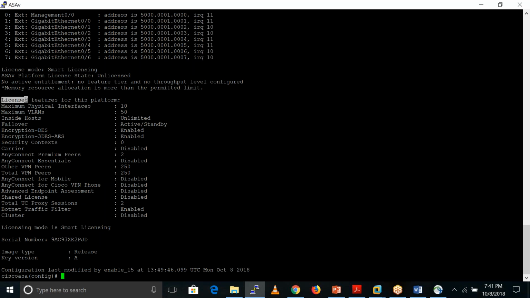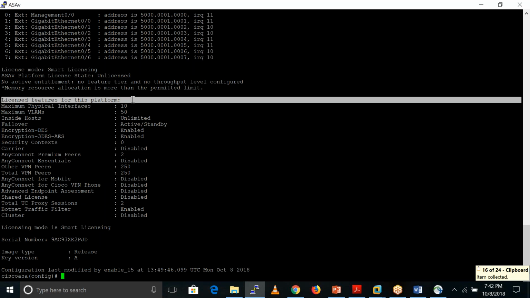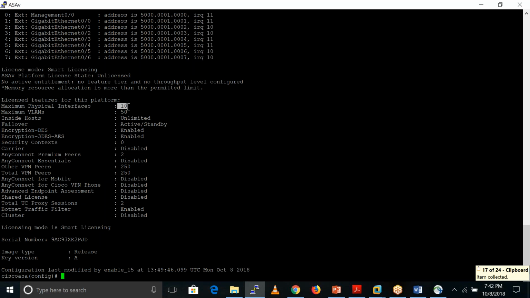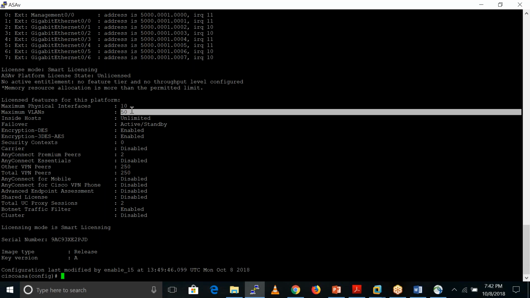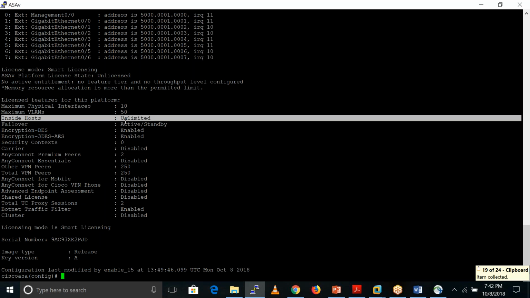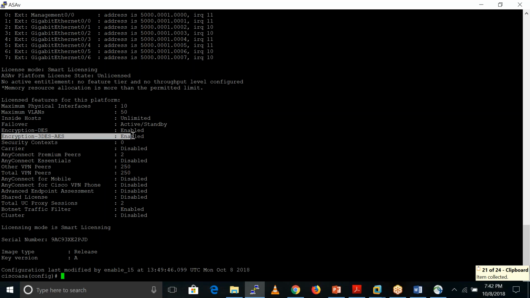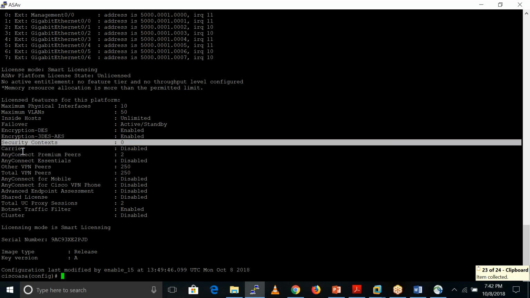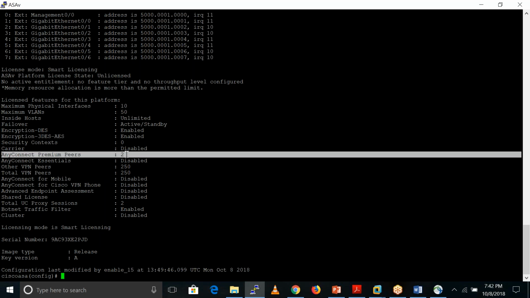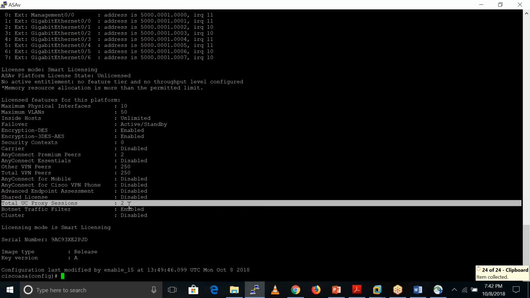These are the license features for this platform. It supports a maximum of 10 interfaces. It supports a maximum of 50 VLANs. Okay. It supports unlimited inside hosts. It supports failover, which is active-standby. Encryption-DES is enabled. 3DES-AES is also enabled. Okay. Security contexts is 0 in this case. It supports AnyConnect peers, which is 2. And there are other items like total UC proxy sessions, 2.